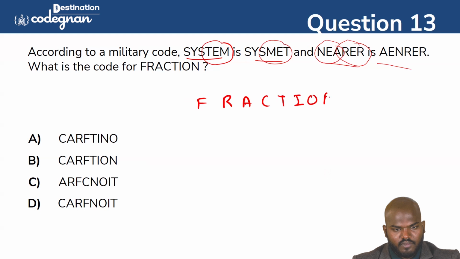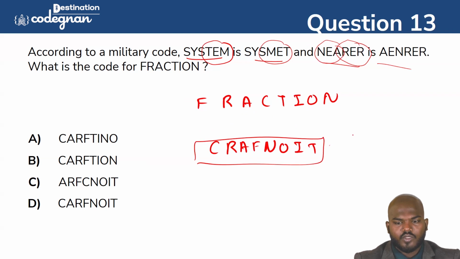Fraction. Okay, we have the word called fraction. How can I take it up? I need to take it like both. That is CRAF. Okay, and here NOIT. Just reverse it, like twisting the whole letter. I can call it like this. This is what the military code is.